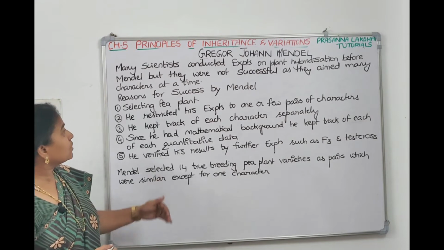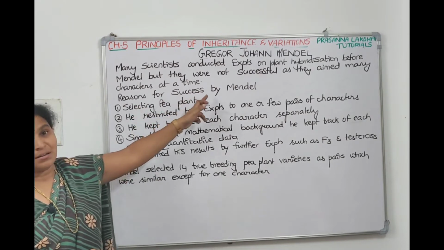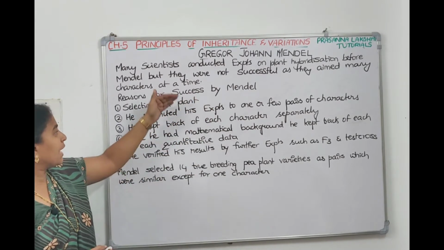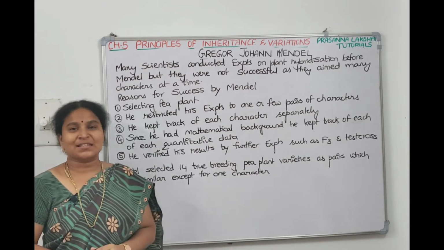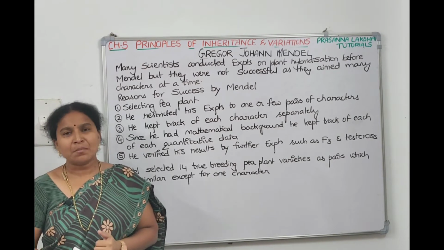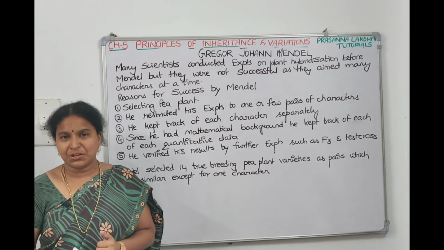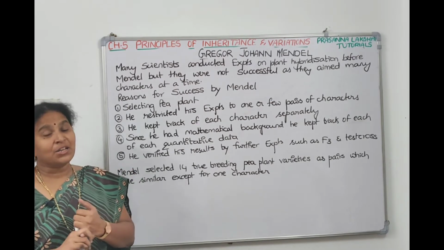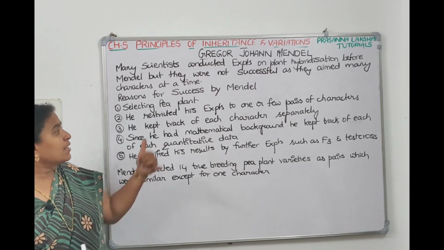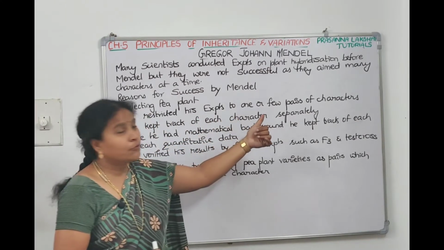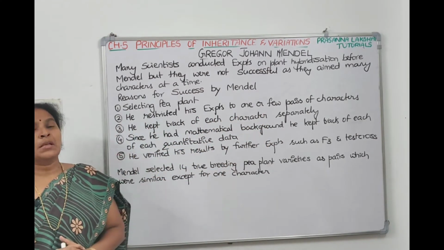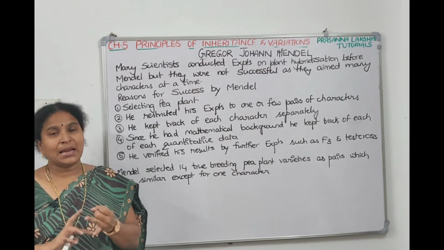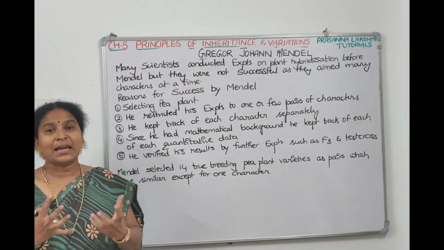So what made Mendel successful in his experiments? First, selecting the pea plant, because it has so many contrasting traits which are easily seen with the naked eye. Second, he restricted his experiments to 1 or a few pairs of characters only. He did only monohybrid and dihybrid crosses, not all 7 characters at a time.